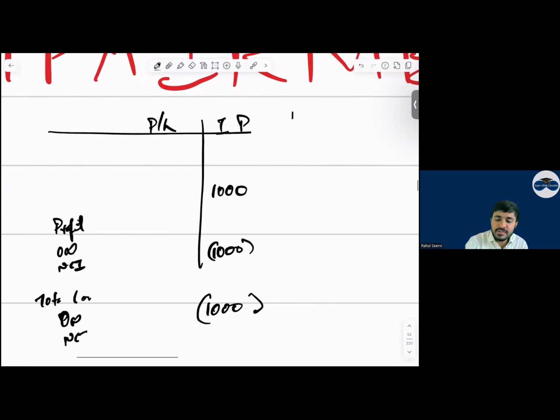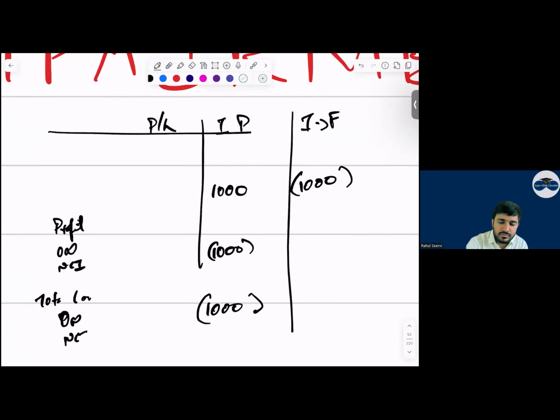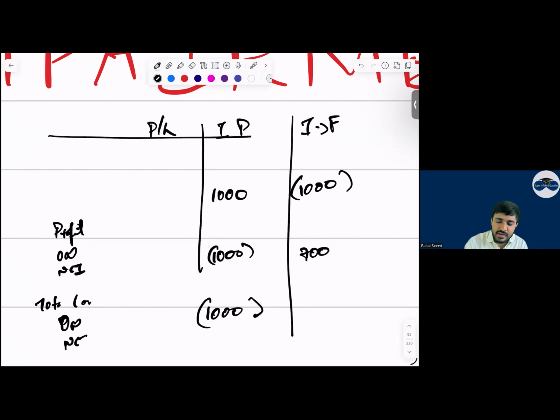Yes, sir. If I say it is full goodwill method, minus 1,000 from here, then what will I do? 700 from here, 70% and 30% is for here. Then 700 from here and 30 percent, 300. Is this right, everyone? In both the cases, how do we do the adjustment? Vertically?